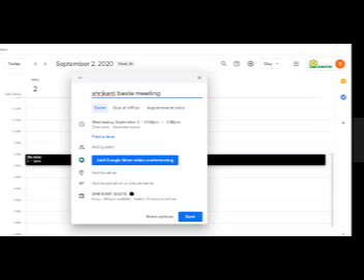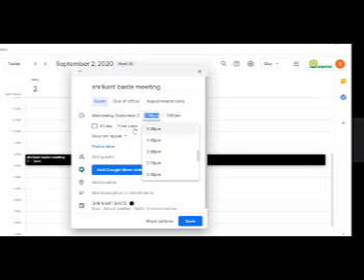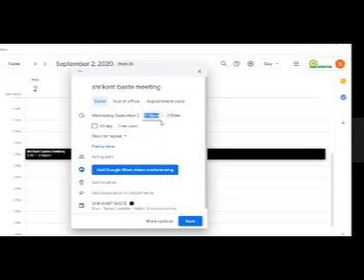So after clicking here, it is an event. Now when you want to schedule that, Wednesday, September 2, what is the preferred time? I want to schedule my meeting at 1:30. By default the time is 1 hour. Let's say if your meeting is at 1:30, it will automatically take your end time as 2:30.